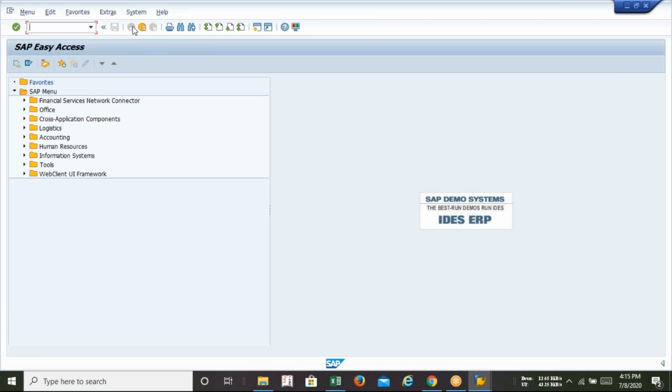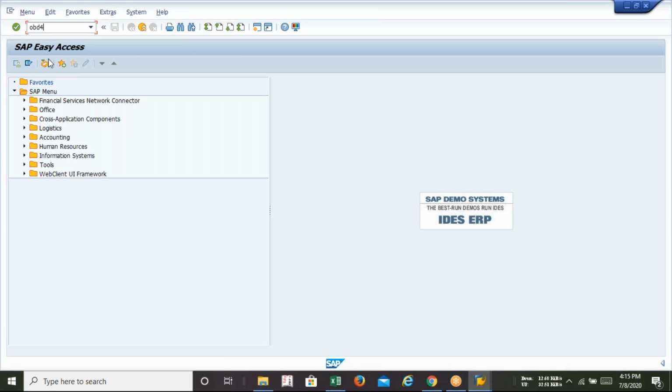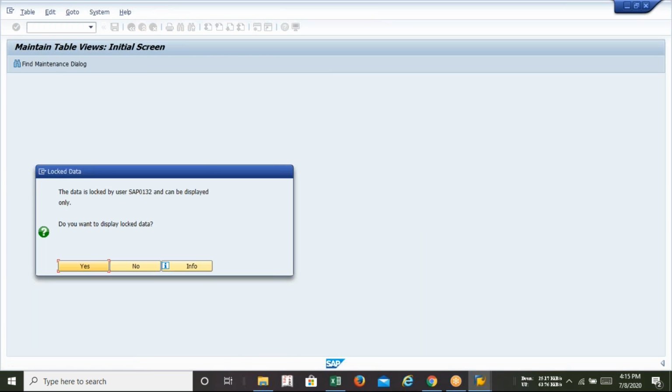So OBY6 is a T code. If you follow this screen, you can see there is an option called assign company code to chart of accounts, and that is OBY6. Today we need to finish this part so that we can say the hierarchy has been established: client, then group company, then company code, and the company code having fiscal year variant, posting variant, and chart of accounts. I'm waiting for the OBD4 configuration. Its status is showing locked by some other user, so we need to keep waiting for some time or try another.